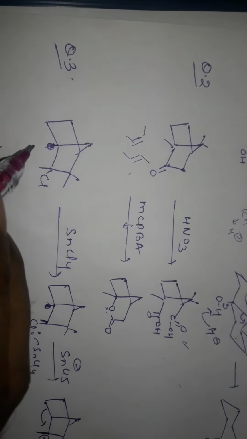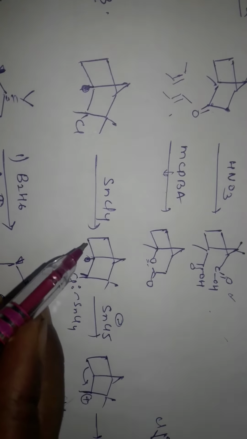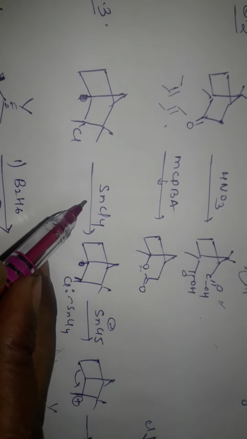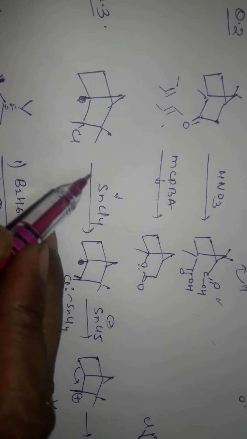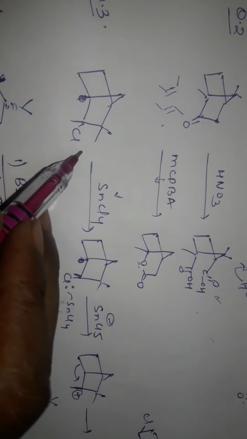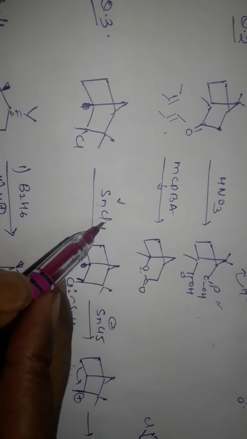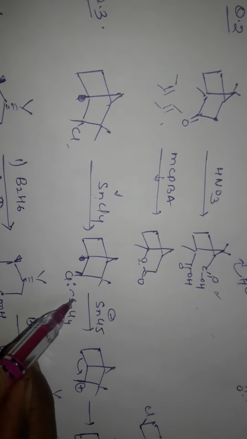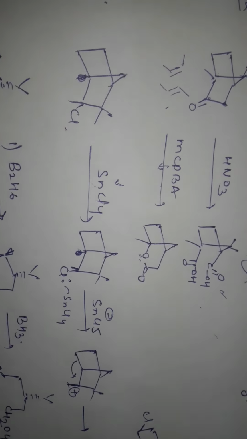Next, this reaction is very important and has been asked in several exams. SnCl4 acts to form a free radical, meaning carbocation. It helps in the formation of carbocation. First of all, SnCl4 abstracts this chlorine, forming a positive charge here, and releases SnCl5.